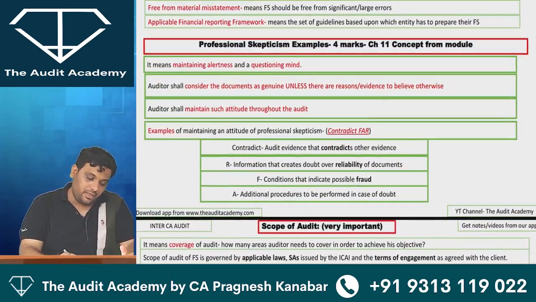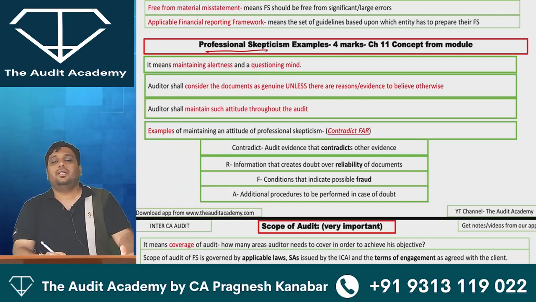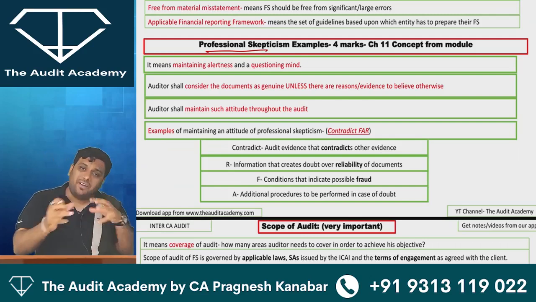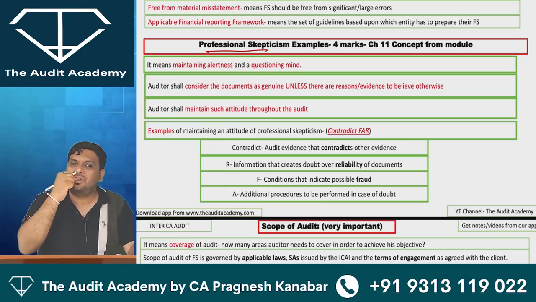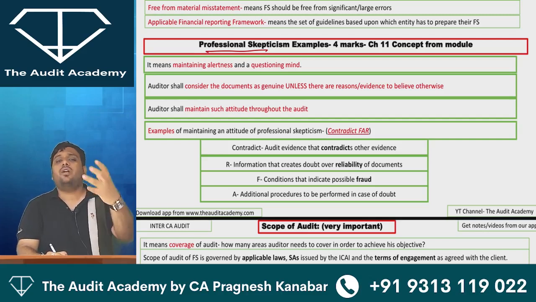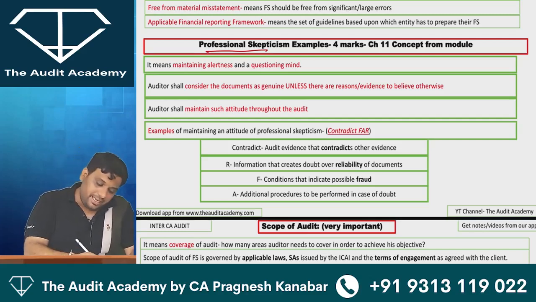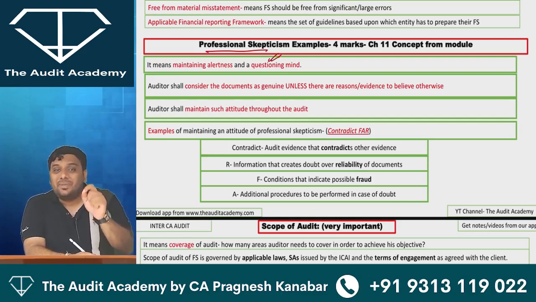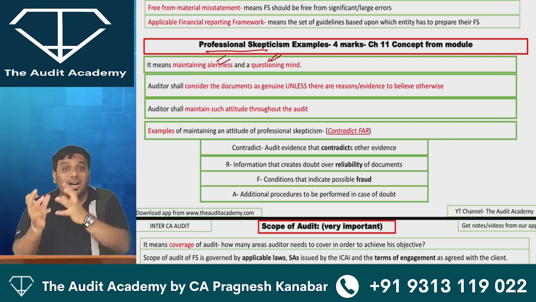Concept of professional skepticism. Actually, this concept is given in chapter 11. But I am covering it right now because I want these words at the tip of your tongue. So what is professional skepticism? You have to maintain a questioning mind. You cannot maintain a suspicious mind. You have to maintain alertness.